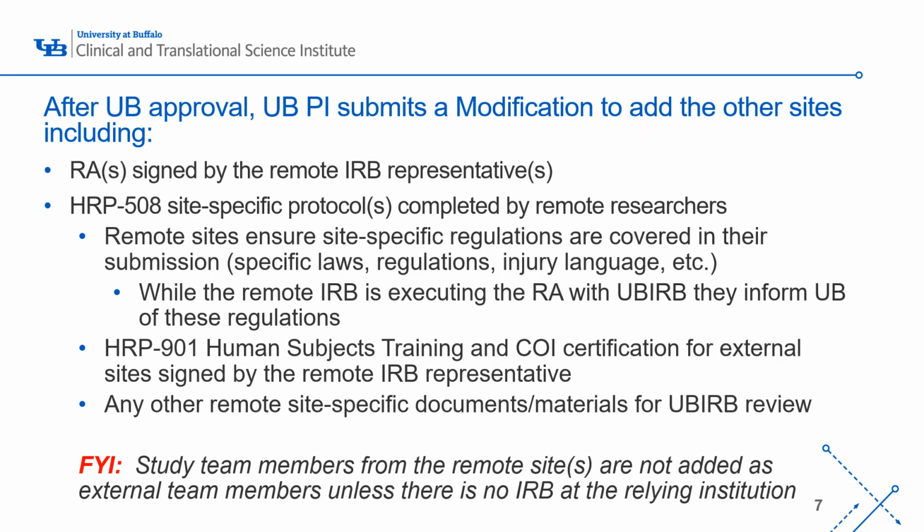After the UBIRB approves the main study, the UB PI will have to submit a modification to add all the other sites. This could happen in separate modifications, or it could happen all in one with each site if all of the documents are ready. However, we would need all of the following documents and materials to make sure that we can approve the modification. The primary document will need to be a signed reliance agreement that is signed both by UB and the remote IRB representative.